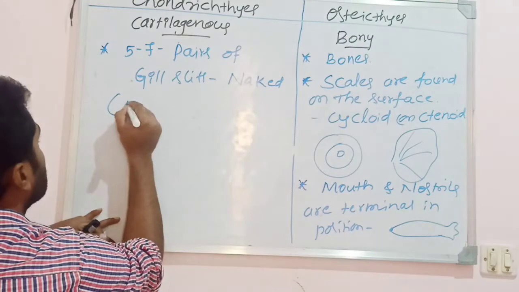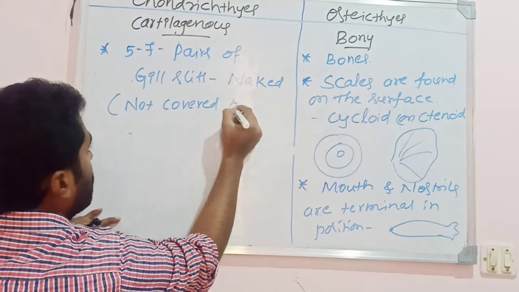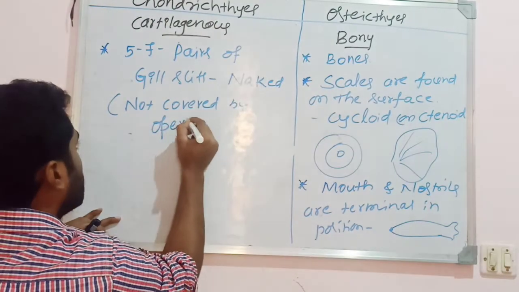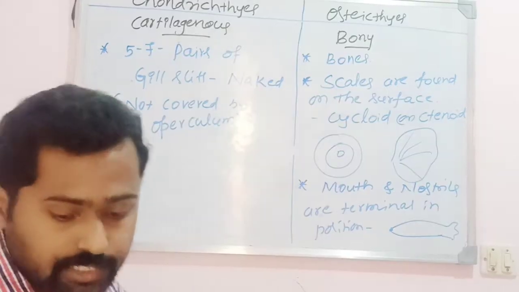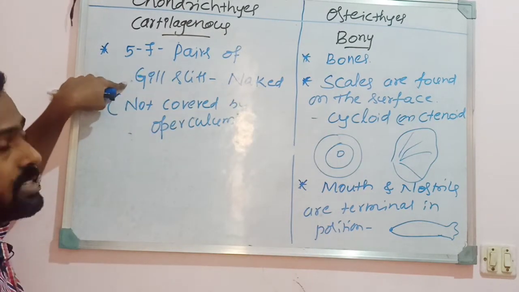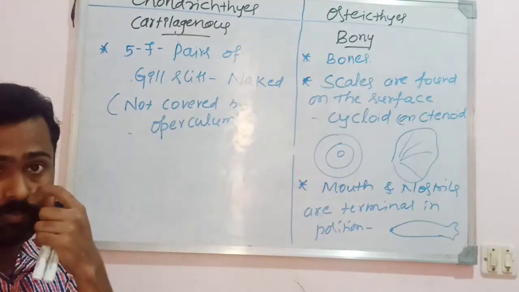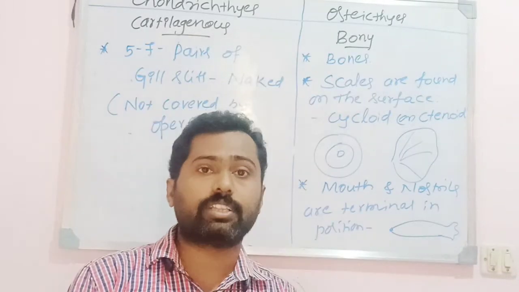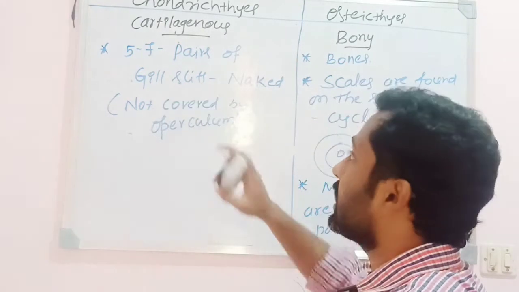It means it is not covered by operculum. But here in cartilaginous fishes there are 5 to 7 pairs of gill slits, but the gill slits are naked. They are not covered by operculum. There is no protective covering or protective sheath around the gill slits. Hence the gill slits are naked.